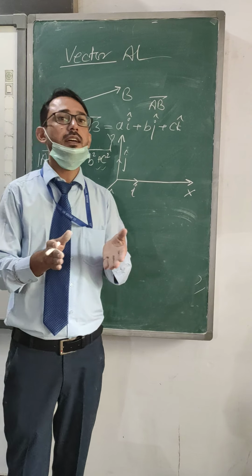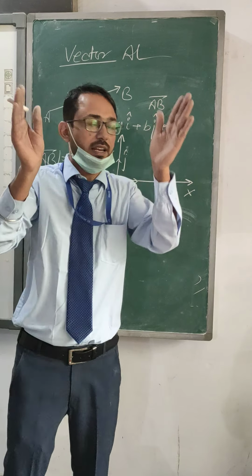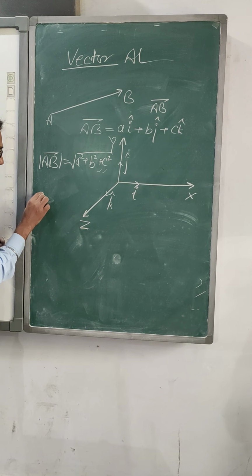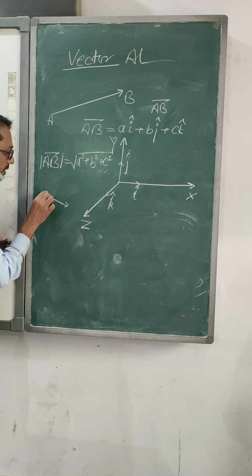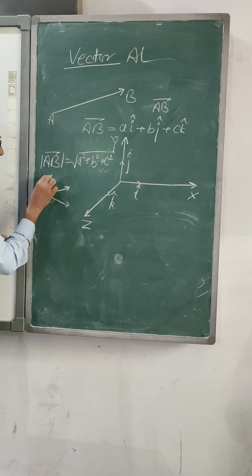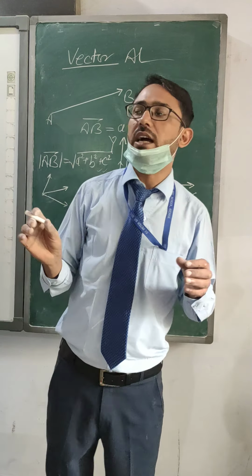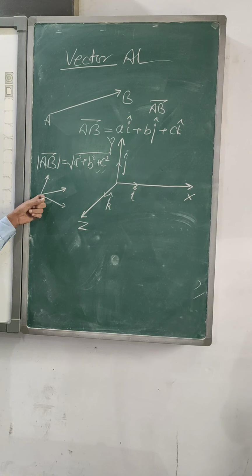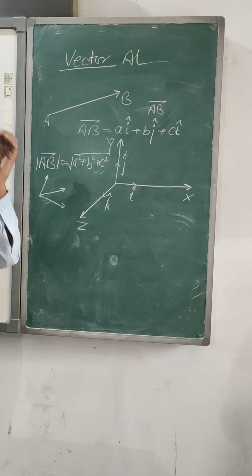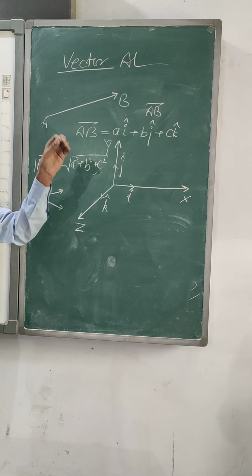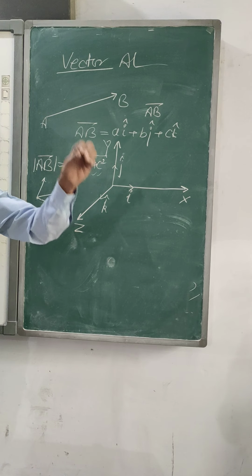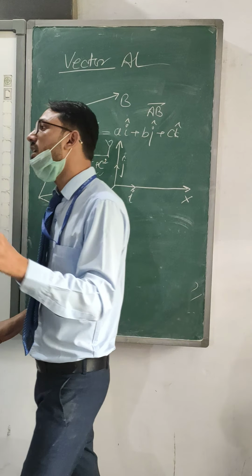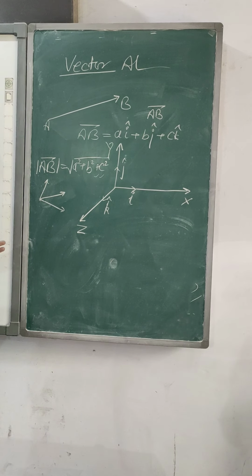Then comes the co-initial vector. Co-initial vectors means vectors starting from the same point are known as co-initial vectors.